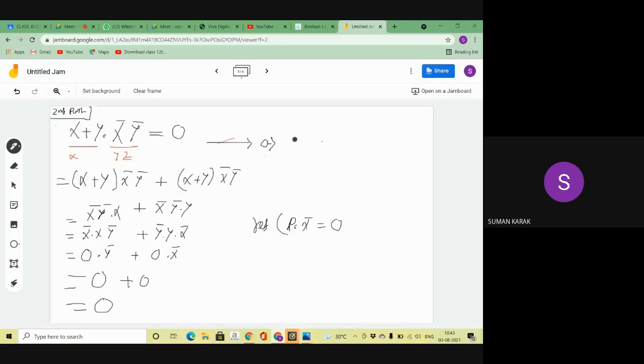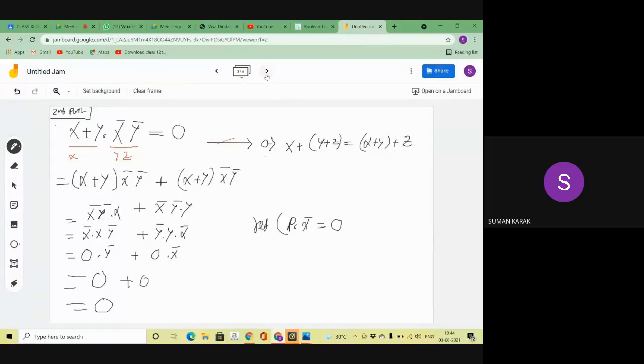First associative law is (x + y) + z equal to x + (y + z). Here I'm applying this law. Try to understand. Did you understand or not? Please tell me. Yes, sir.